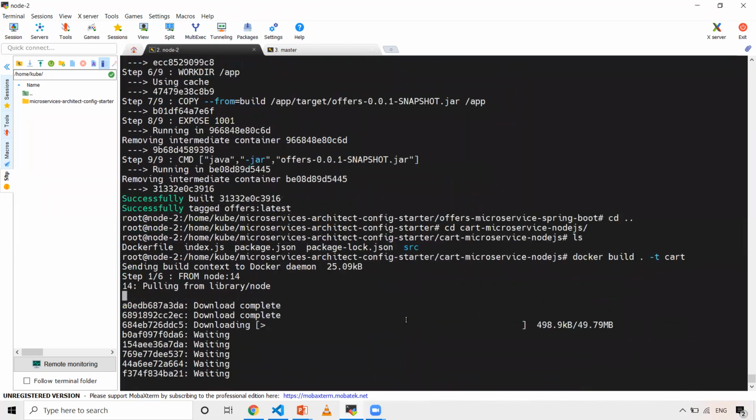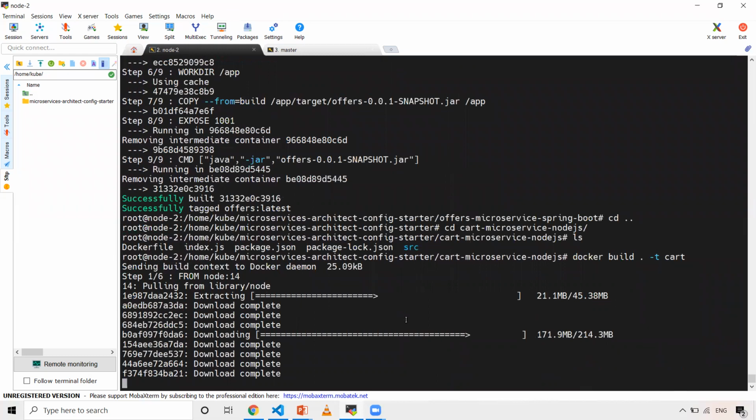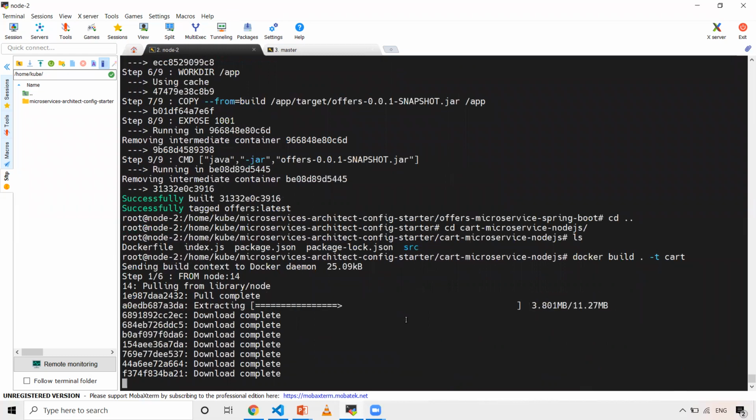In my case, I'll just give it as cart. I guess the Node 14 base image wasn't there, so that's the reason it is downloading.